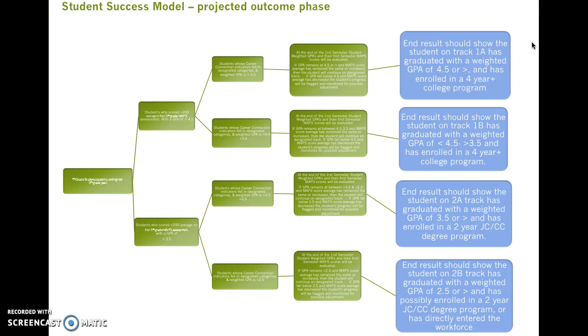Track 2A is where the student would have the outcome of being enrolled in a 2-year junior college or community college degree program. And of course, the 2B end result would be that the student is ready to enter the workforce.